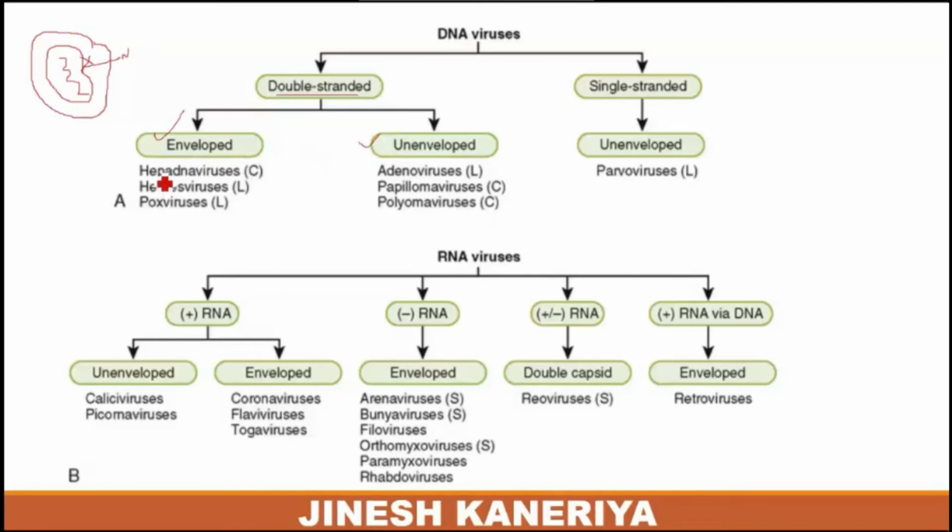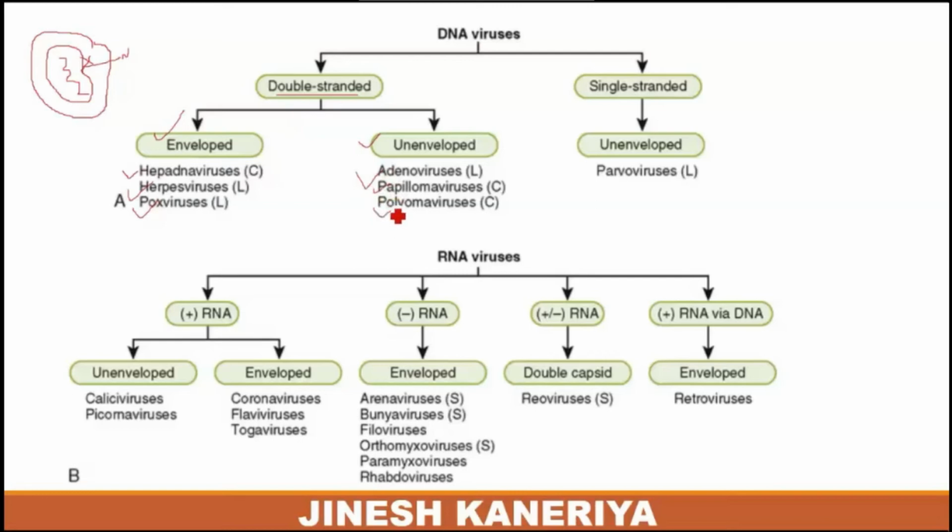So the enveloped forms of the viruses are examples of the particular hepadna viruses, herpes viruses or pox viruses. So these are the examples of the DNA viruses containing the envelope form. Unenveloped forms of the double stranded viruses are the adenoviruses, papilloma viruses or polyoma viruses.